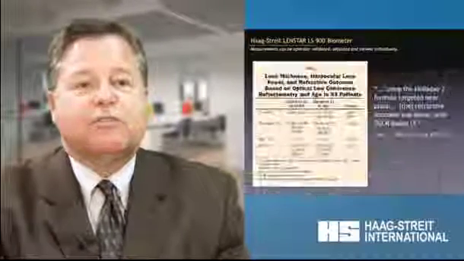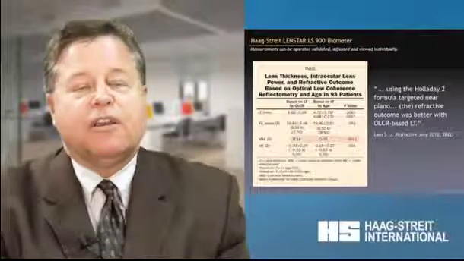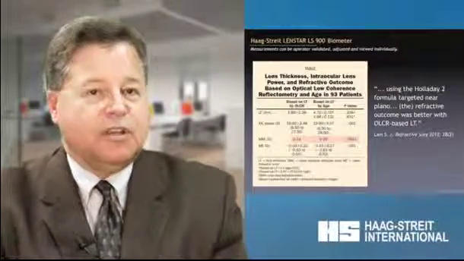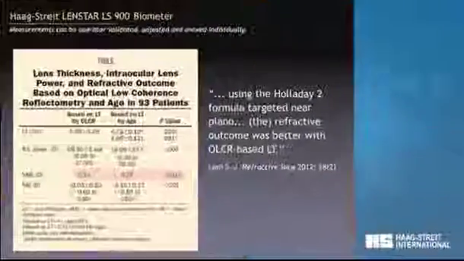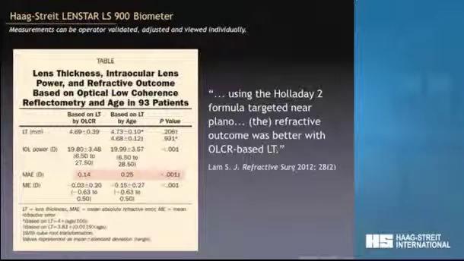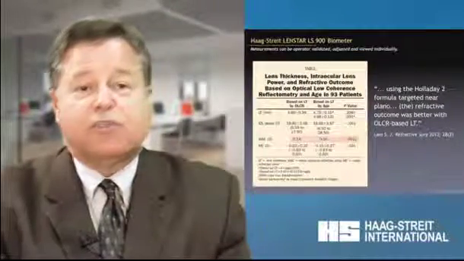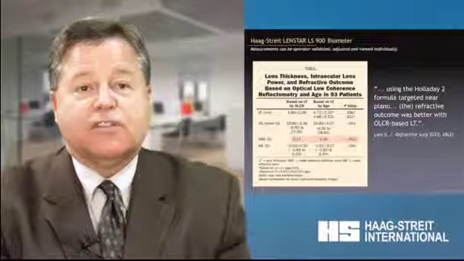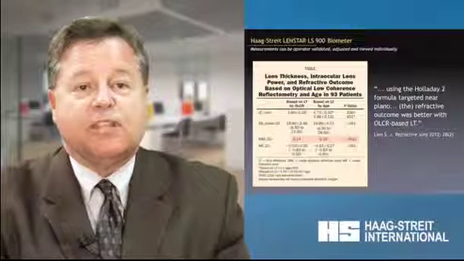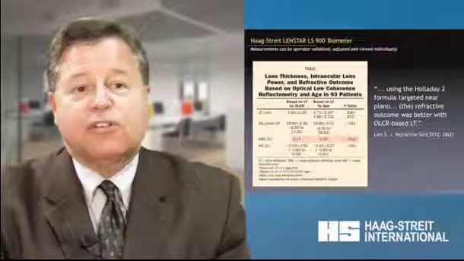So what does this mean? Well, Sheridan Lam in Chicago, Illinois, recently published a paper in the Journal of Refractive Surgery showing that when we actually use the lens thickness in the Holladay 2 formula compared to age-based estimations of lens thickness, the refractive outcomes are statistically better. So I think this is proof that adding the lens thickness to the Holladay formula, a measurement that's actually carried out, will enhance our refractive outcomes.